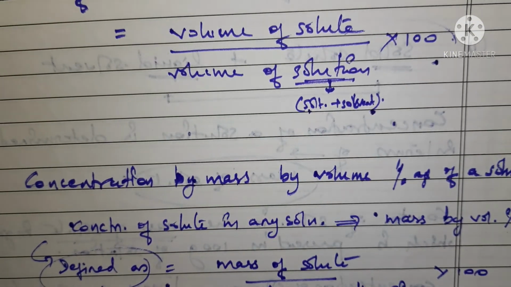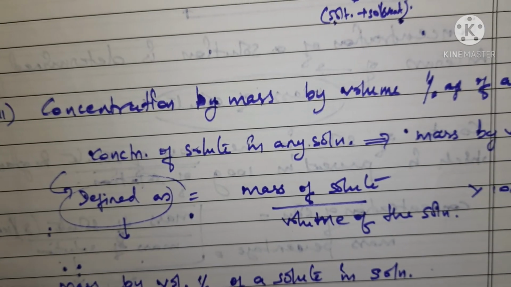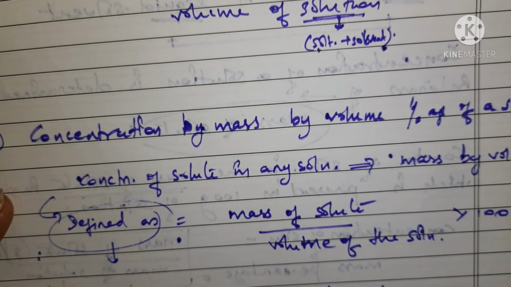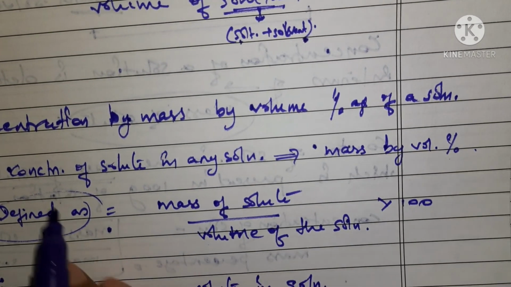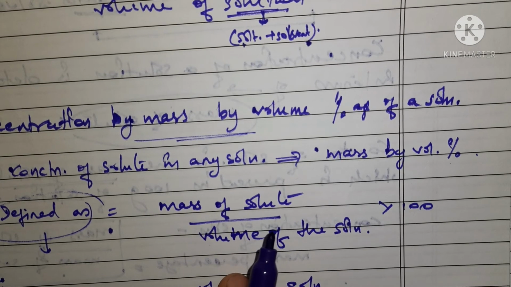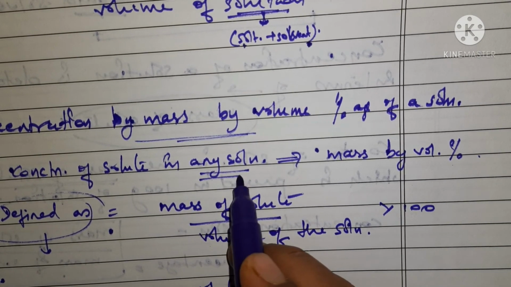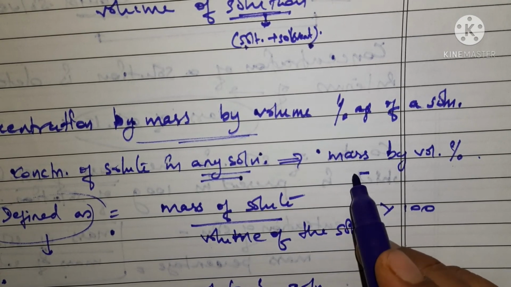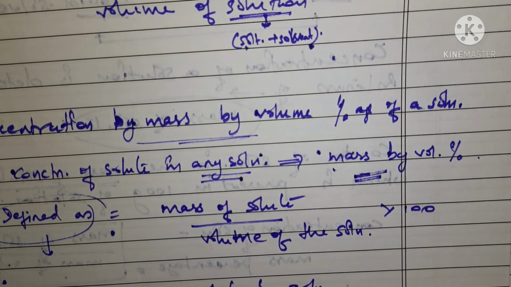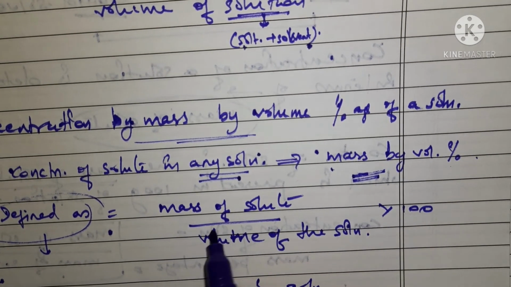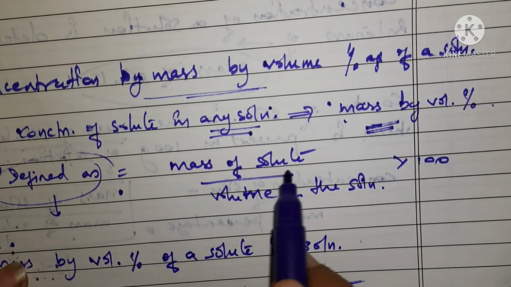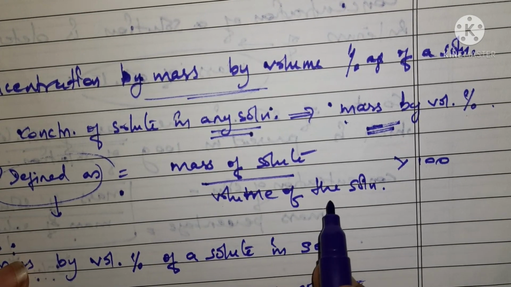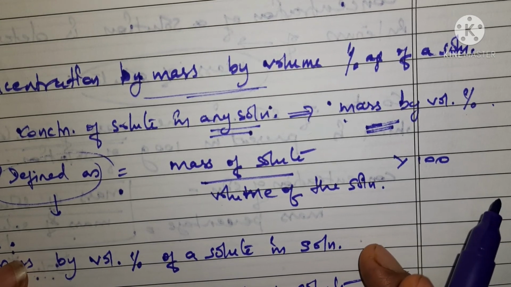Okay, then the third case is when we find the concentration by mass by volume. In such cases it can be done for any of the solutions. Any solution is considered, and there the concentration is taken out by mass by volume percentage. Now how is it done? It is done with the help of mass of solute. Here the mass of solute is taken out and it is divided by the volume of the solution into 100.